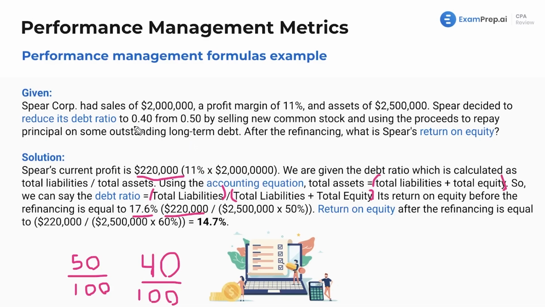Now that debt is only becoming 40% of the equation, equity is 60%. 60% of 2.5 million is now our equity amount. Do 220 divided by that amount, and that gets us to our final answer of our new 14.7% after the refinancing.